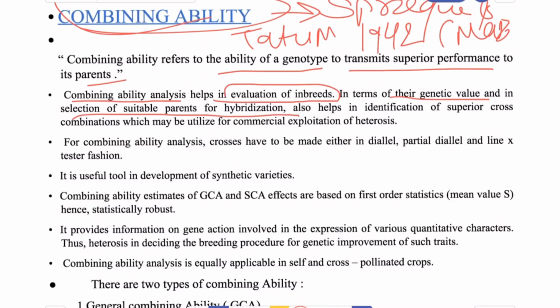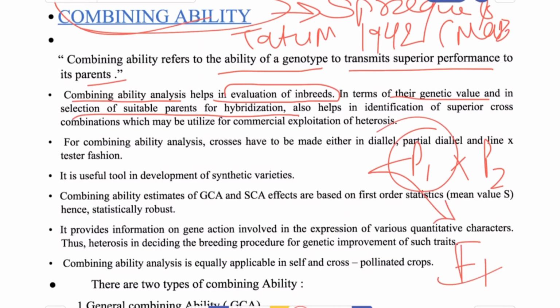Because we take only inbreds having superior performance in the hybridization program, so that they transfer their superiority to the next generation. From that we get the superior cross combinations which may be utilized for the commercial exploitation of heterosis.